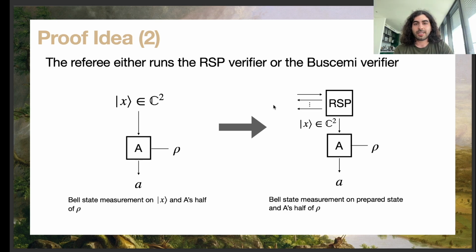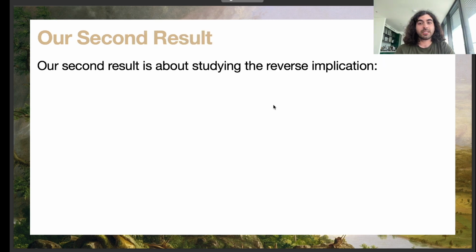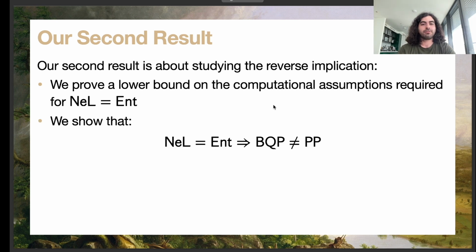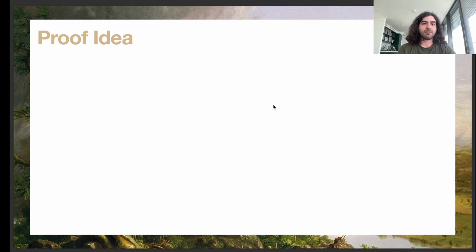This brings us to the second result in this paper, which is about the inverse implication. After proving that hardness of LWE implies that all entangled states are not efficiently local, we wanted to see what the inverse implication is, meaning what is the minimum computational assumption needed for all entangled states to be not efficiently local. What we showed was that if all entangled states are non-local in our language, then BQP cannot be equal to PP. So let's take a look at how we prove this.